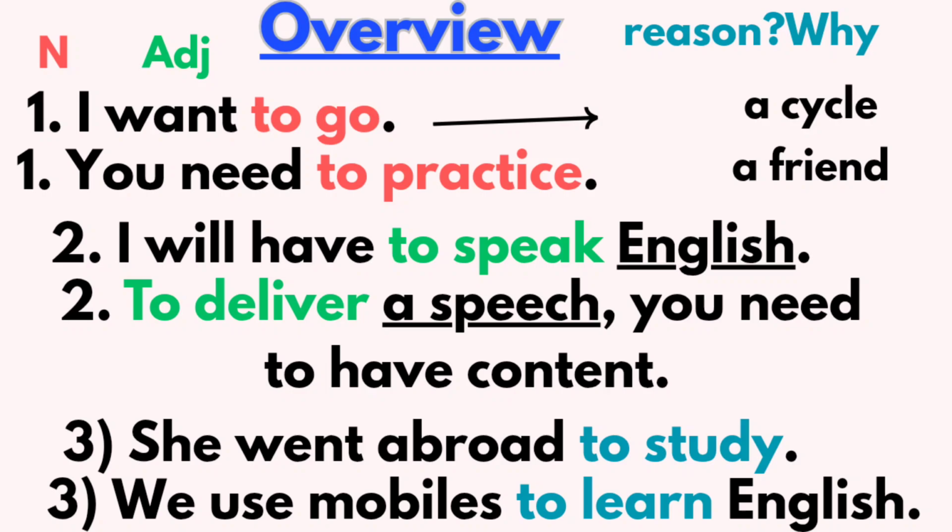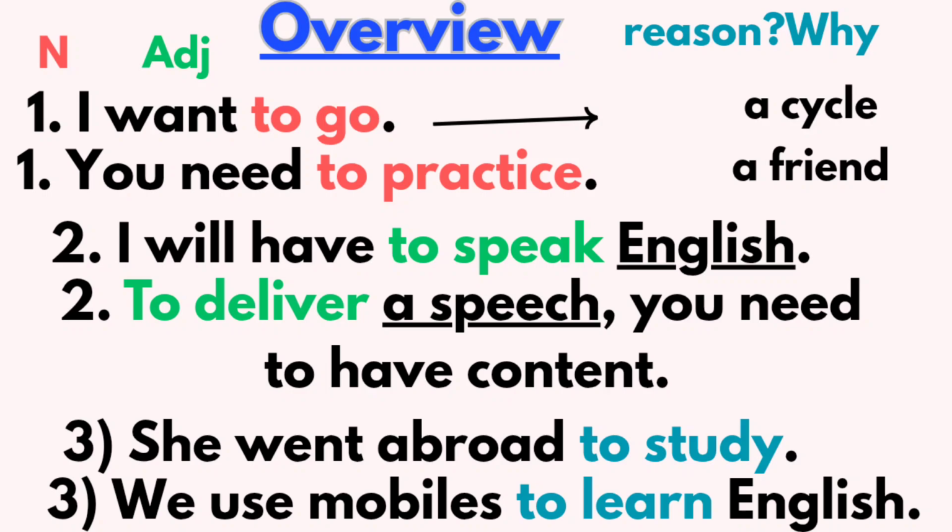Look at the third example. She went abroad. Why? Why did she go abroad? To study. We use mobiles. Why do people use mobiles? Why do students use mobiles? To learn English or to learn programming, whatever it is. So behind actions, there are reasons why we do some actions, right? Behind every action, there is a purpose.